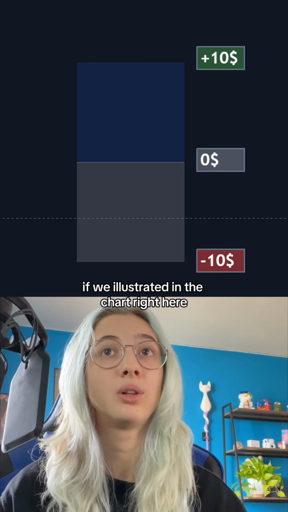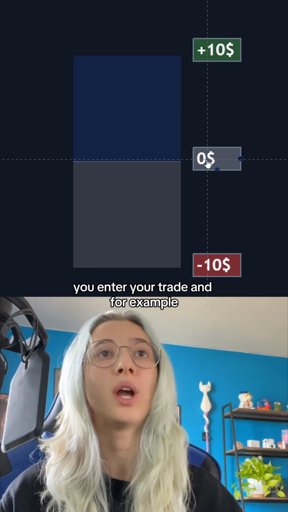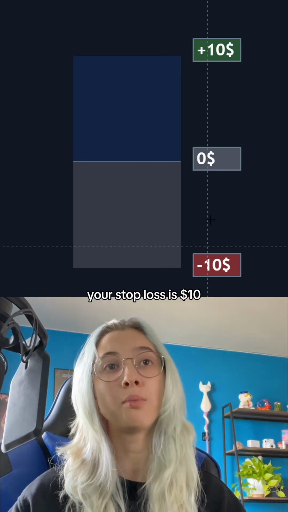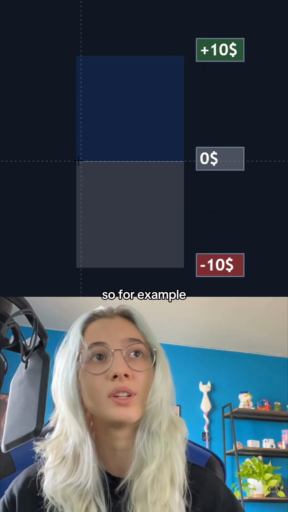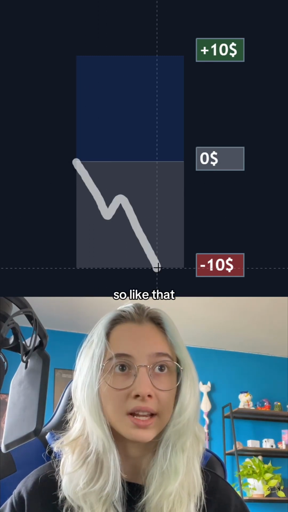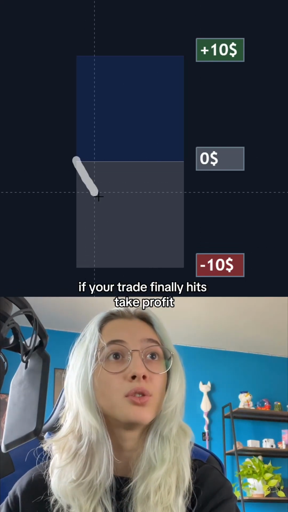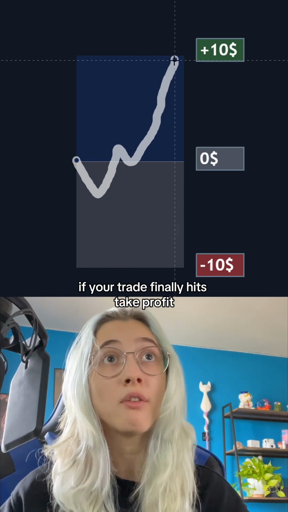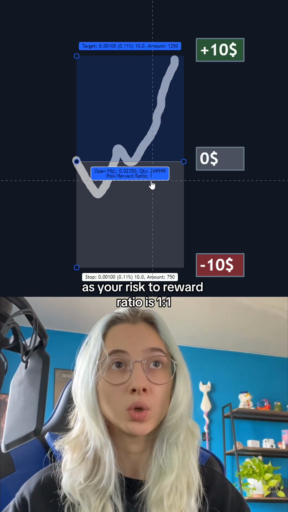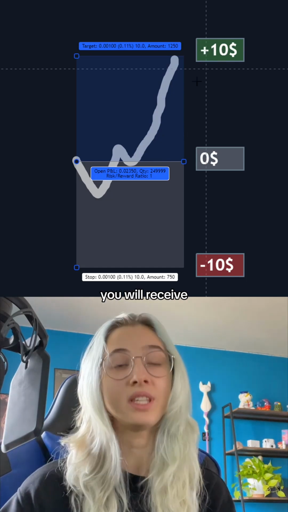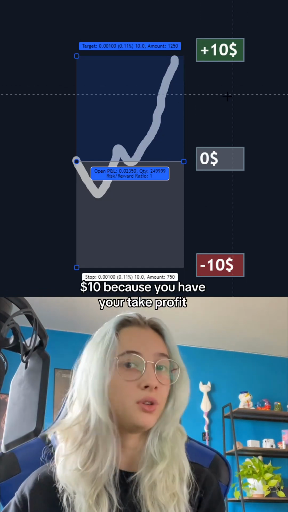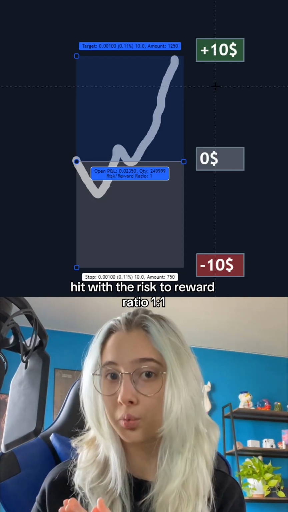For example, if we illustrate it in the chart, right here you enter your trade, and for example your stop loss is $10. So for example, if your trade hits stop loss, so like that, you will lose $10, okay? But for example, if your trade finally hits take profit, as your risk to reward ratio is 1, you will receive $10 because you have your take profit hit with the risk to reward ratio 1.